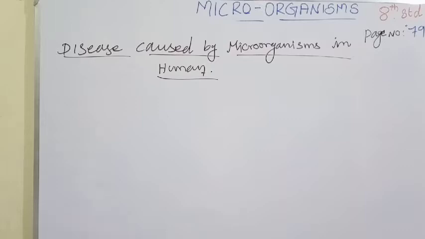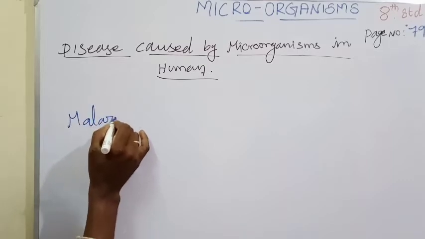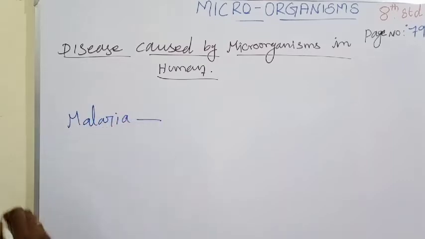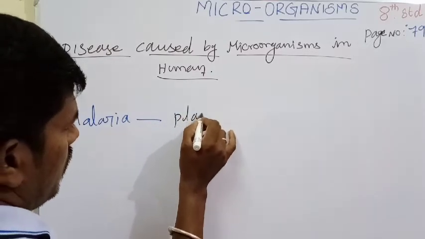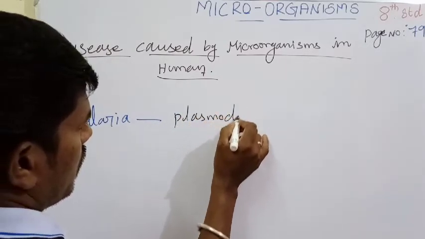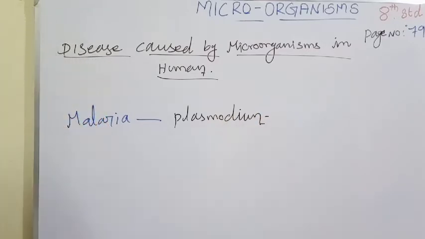Malaria is a human disease. This is the responsibility of the microbes. Which microbes are responsible for malaria? That is Plasmodium. Plasmodium is a generic name.